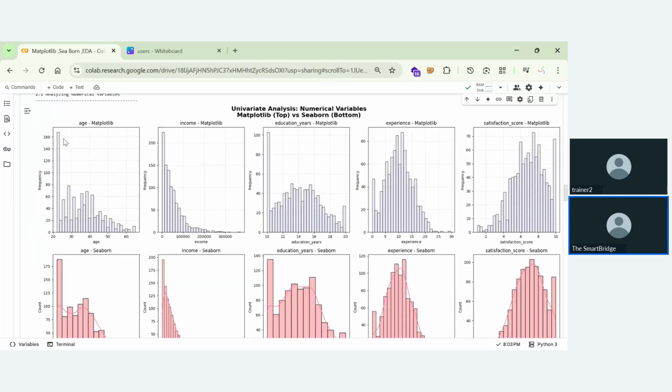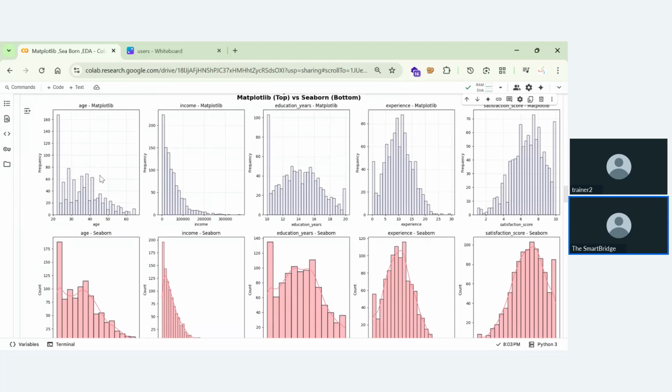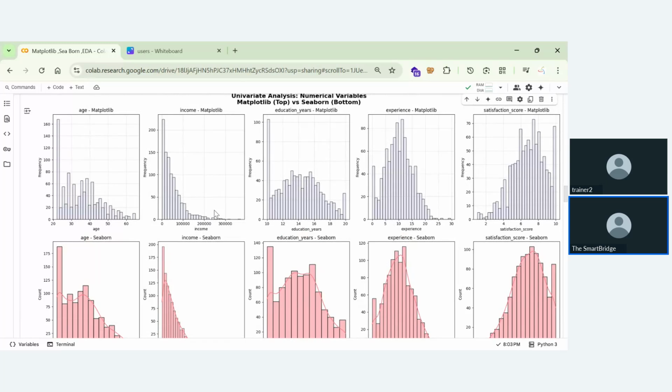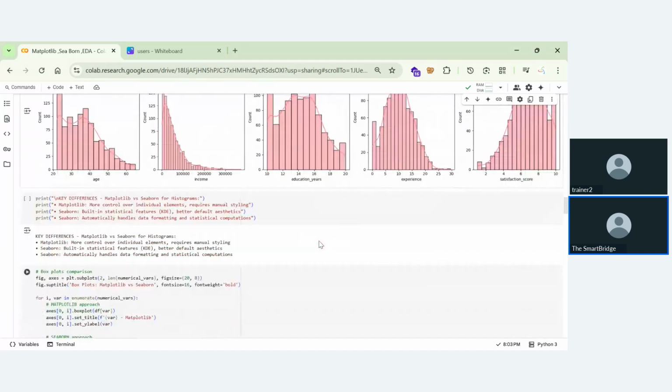This is the analysis for age, income, education years, experience, and satisfaction code. Here we are doing a univariate analysis. That means for every single variable, you perform the analysis separately. For the age column, income, education years, experience, and satisfaction code, you perform the analysis separately.